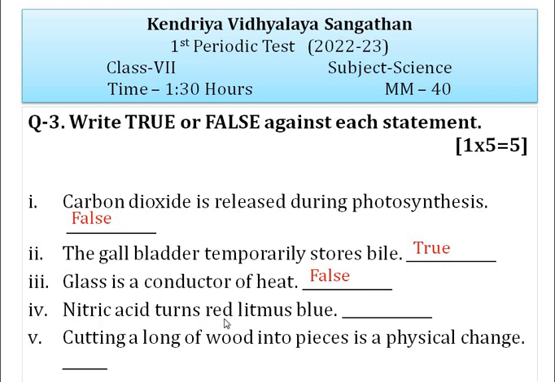Fourth is, nitric acid turns red litmus blue. The given statement is false. Nitric acid turns blue litmus red as it is acidic in nature. Acid turns blue litmus solution red but does not have any effect on red litmus solution.